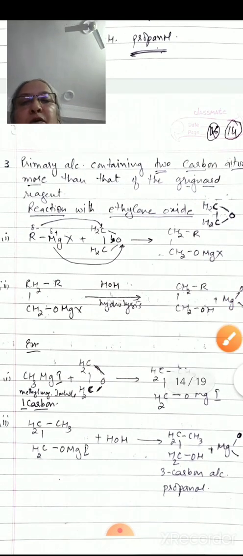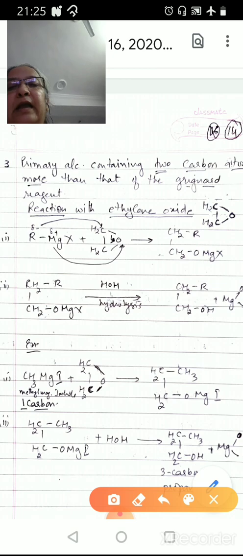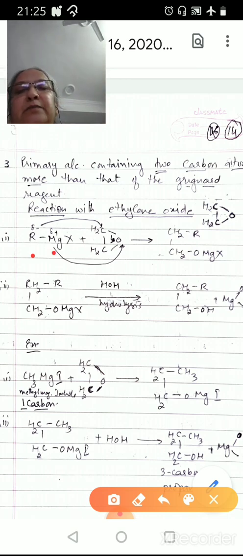Reaction with ethylene oxide. Now we see that alkyl magnesium halide reacts with ethylene oxide. As we know, the alkyl radical carries partial negative charge and magnesium carries partial positive charge. One bond between the CH2 group and the O group breaks and shifts on the oxygen atom, so this carbon becomes positive and this oxygen becomes negative.